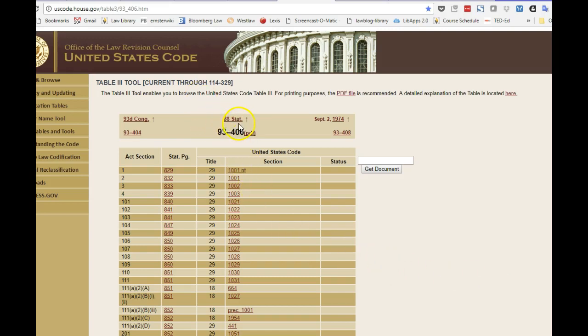And again, it tells us what planet we live on, which is 88 Stat. What the Table 3 tool does for us is list the sections of the Act. So this is the sections of our hero 93-406. So section 1, 2, 3, 4, then it jumps to 101, etc. And it tells us where to find that particular section in the U.S. Code. So we know now, for instance, we would find section 1 in Title 29 of the U.S. Code, and it would be in section 1001 in the note.